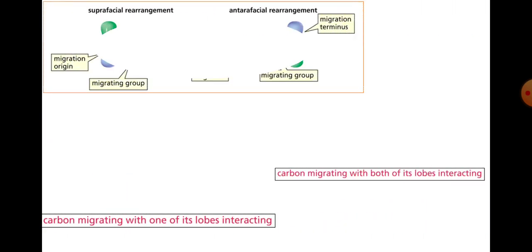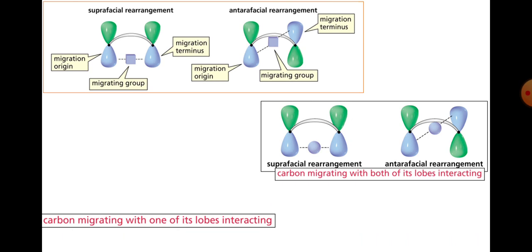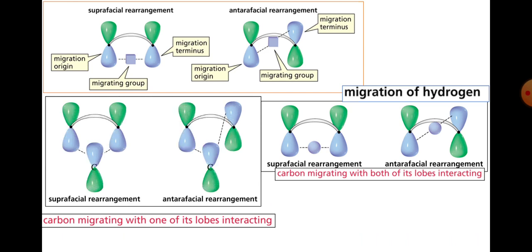Similarly, we have this type of orientation of the orbitals used here. In the first example we have suprafacial rearrangement, where hydrogen migrates from the same face without changing its face in that molecule. In antarafacial migration, the hydrogen changes its face, and that's why the stereochemistry is opposite. An example is the migration of hydrogen here. Hydrogen migrates in both the suprafacial as well as the antarafacial manner.